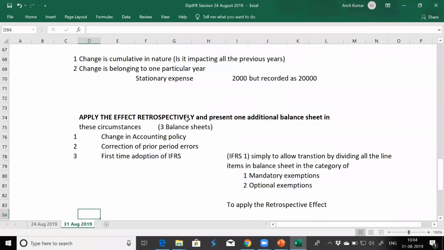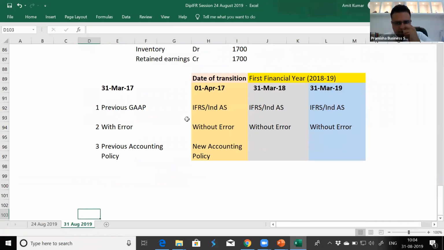Yes, Praveen, your question was regarding transition dates and first financial year dates. I'll clarify, I know your doubt. What I was trying to clarify was that when you read the transitional provisions in standards, or whenever there is guidance to transition to Ind AS, the guidance is such that the date of transition is 1st April 17. And sometimes they don't tell the date of transition, they say that it is applicable from financial year 1st April 18. Which means one and the same thing. That's what I meant to say.